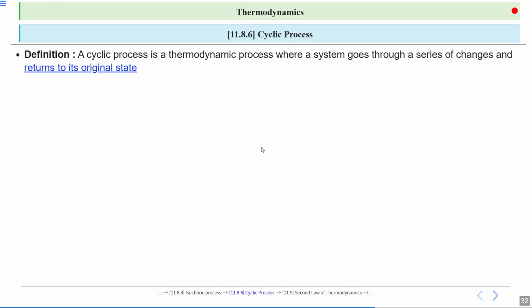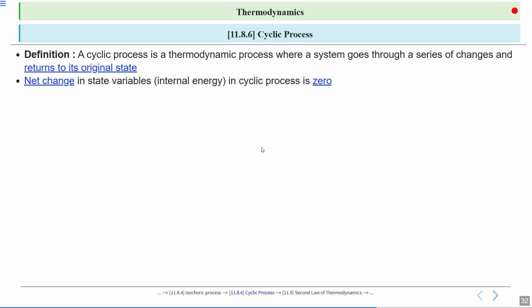Cyclic process. A cyclic process is a thermodynamic process where a system goes through a series of changes and returns to its original state. It means in a cyclic process, the initial state and final state both will be the same. The net change in state variables like internal energy in a cyclic process is 0, because internal energy is a state function, or we can say state variable, which depends on initial and final position. It is independent of path.